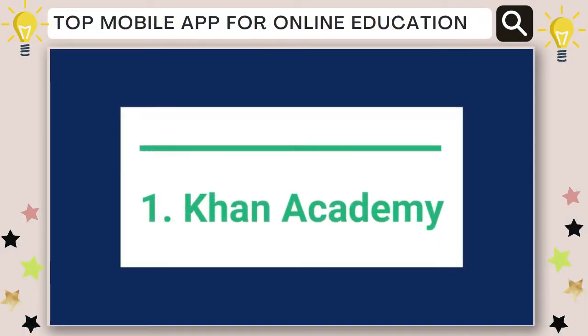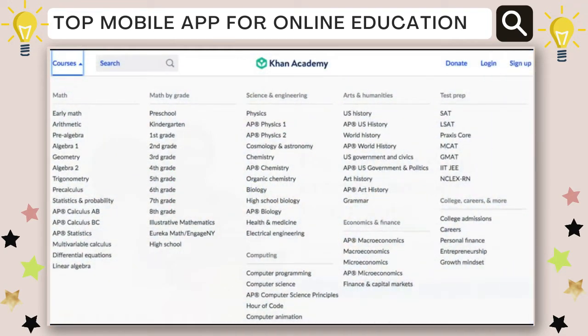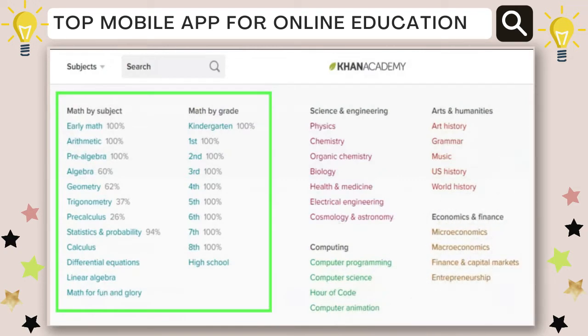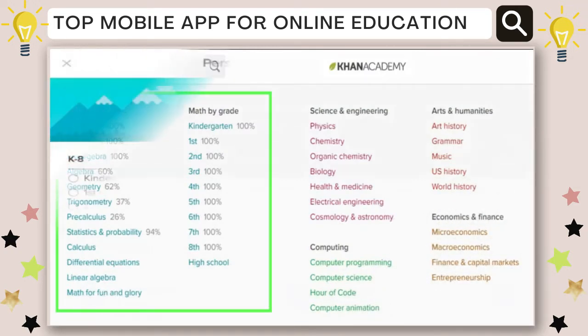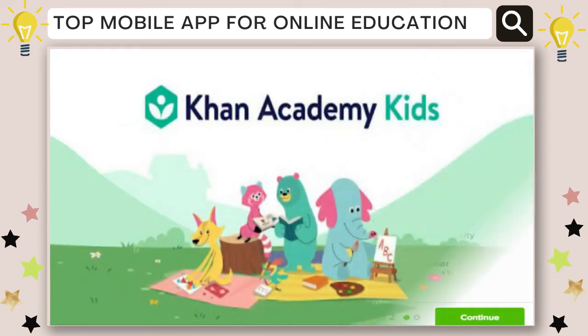Khan Academy. This app contains a database of educational materials for students of all levels. The subjects covered are mathematics, science, computing, history, art history, economics, and more. All levels literally means from kindergarten to college. They also have special apps for kids ages 2 to 6.